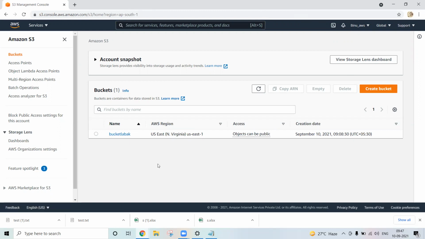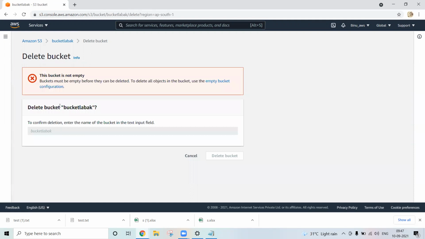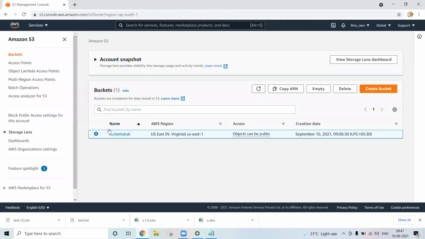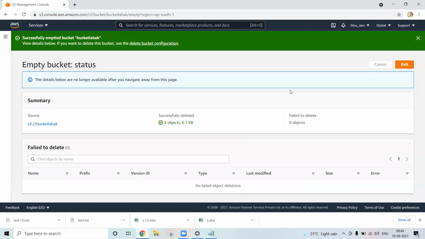Let's drop this bucket. Simply select it and delete it. The bucket must be empty before it can be deleted. So what can we do first? Just select empty. Now type permanently delete. Delete it.